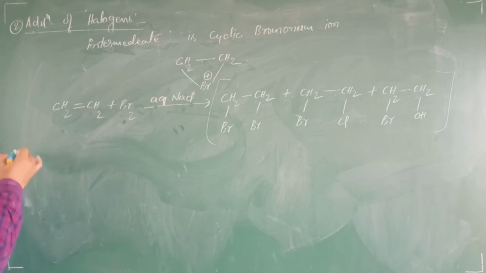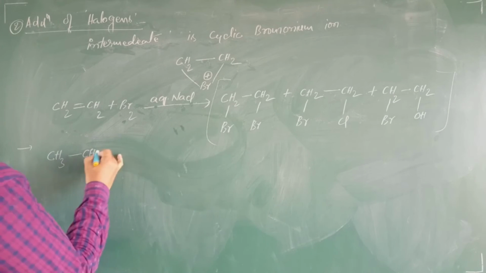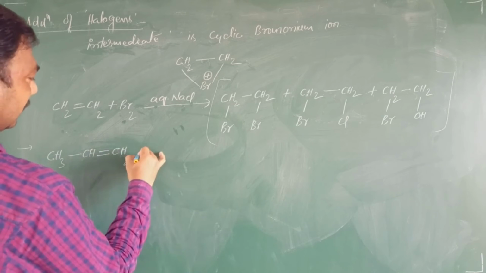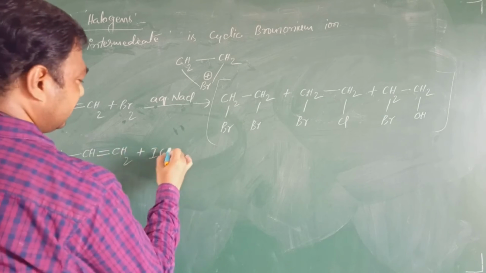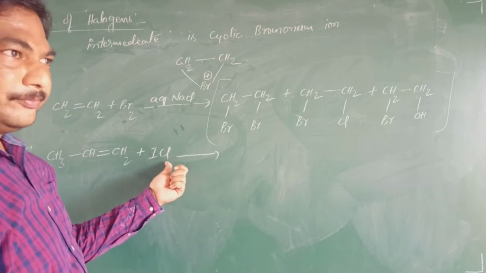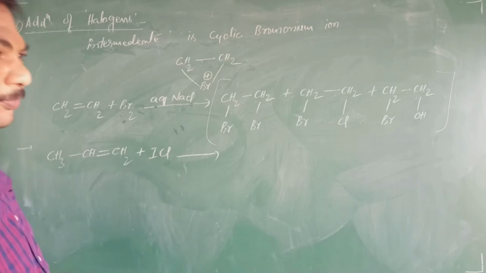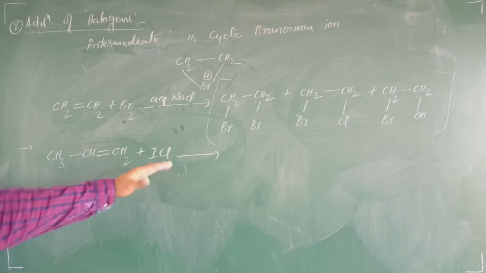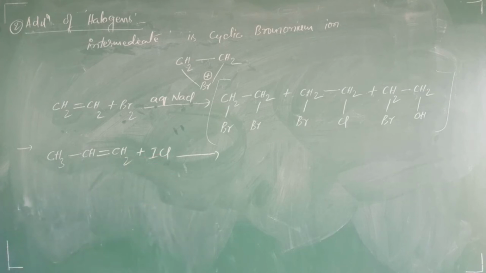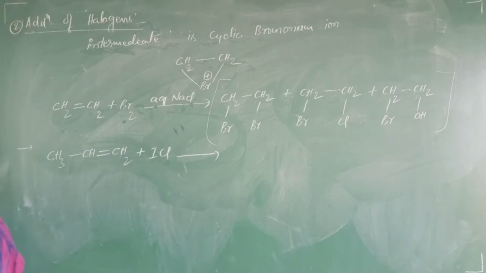Okay. Now, there is one more variation, that means one more example. I take here CH3 CH double bond CH2 plus ICl. ICl, iodine and chlorine. This ICl is also called an interhalogen compound. What is the meaning of this interhalogen? When two different halogens react among themselves, the product formed you call an interhalogen compound.